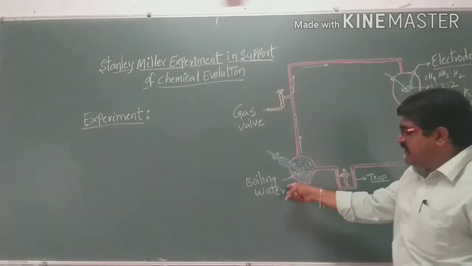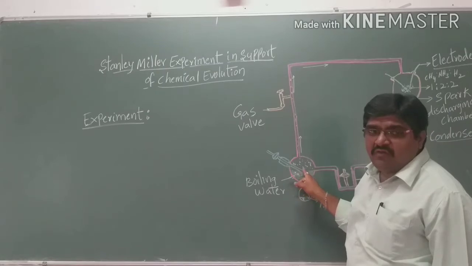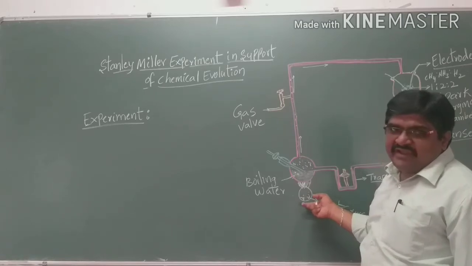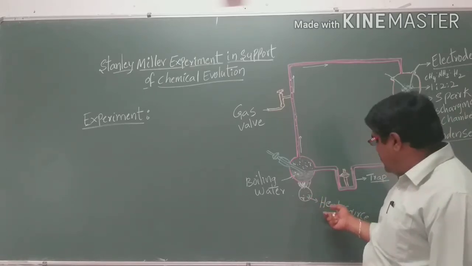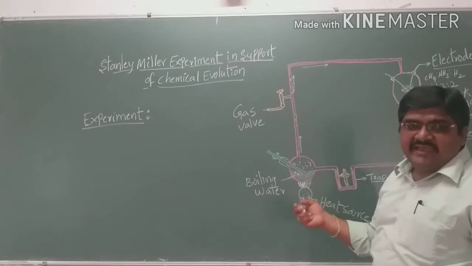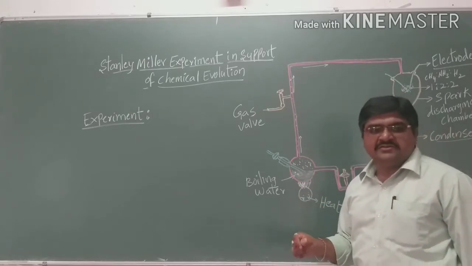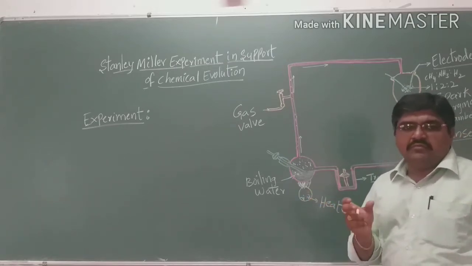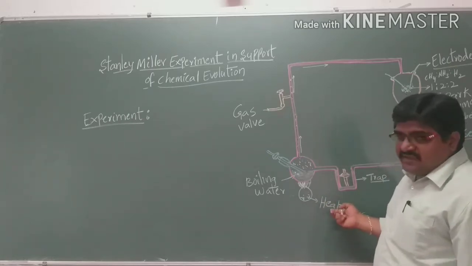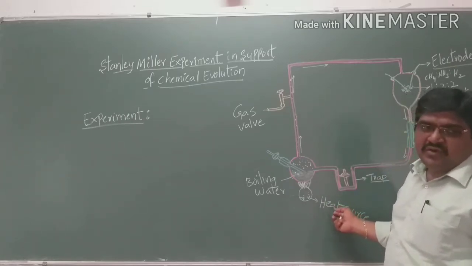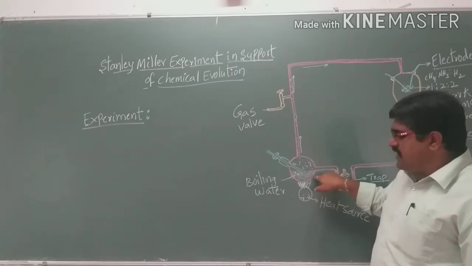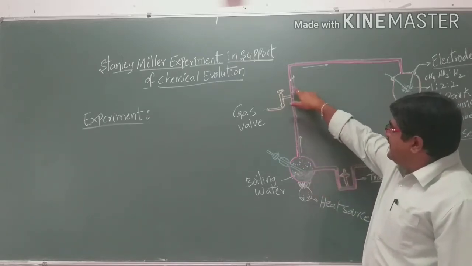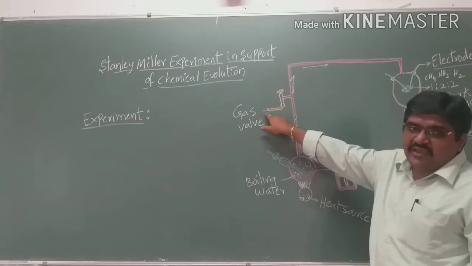So here the hot water is taken in a round bottom flask, and it is heated. It is heated with a burner or any other type of heat source, like lightning. So here he heated it with a Bunsen burner or a round bottom heater. When heated with the heat source, the water is boiled, so that vapors pass through the condenser. So here the gases are allowed through the gas valves.